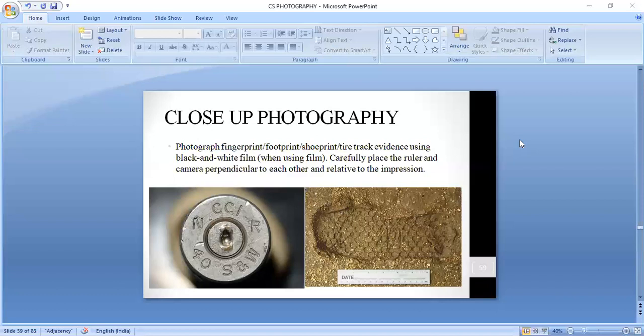It will help you identify or record very proper fine details.